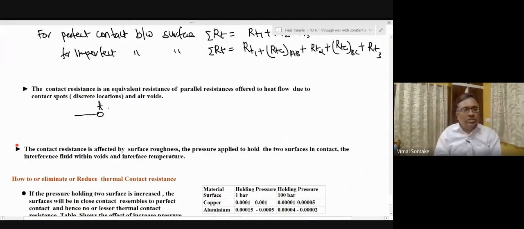So this is TL, T1, RT1, and between T1 and T2, the temperature drop is taking place between the interface, and first resistance will be due to spots and second resistance will be due to voids.